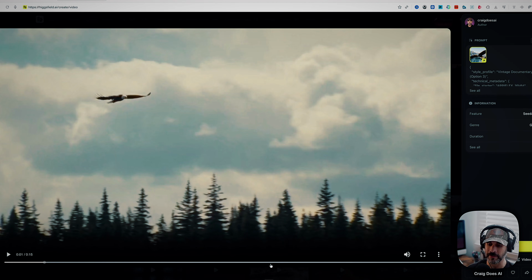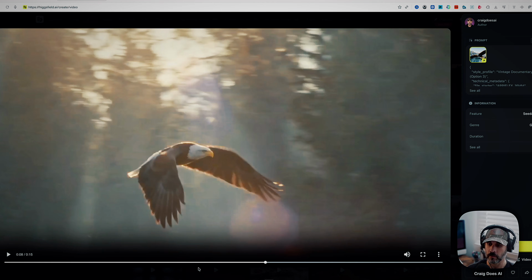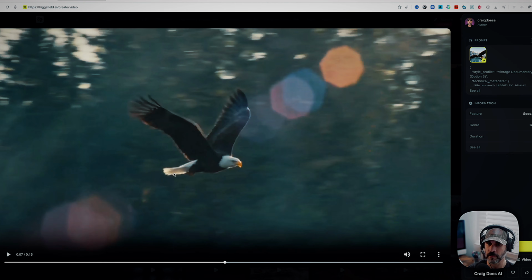And you can see all those lens flares that were right around this part here. See these lens flares here? That's all part of the cinematic styling. And a lot of times, if you don't know to add that, but that's something that you're looking for to have that really good cinematic or professional feel to it, that's where the gem is going to help. And also, look at those prompts. See how those prompts are put together, so that when I want to create my own prompt, these are some of the things that I can put in there to make it look good. So let's see if our video is done.